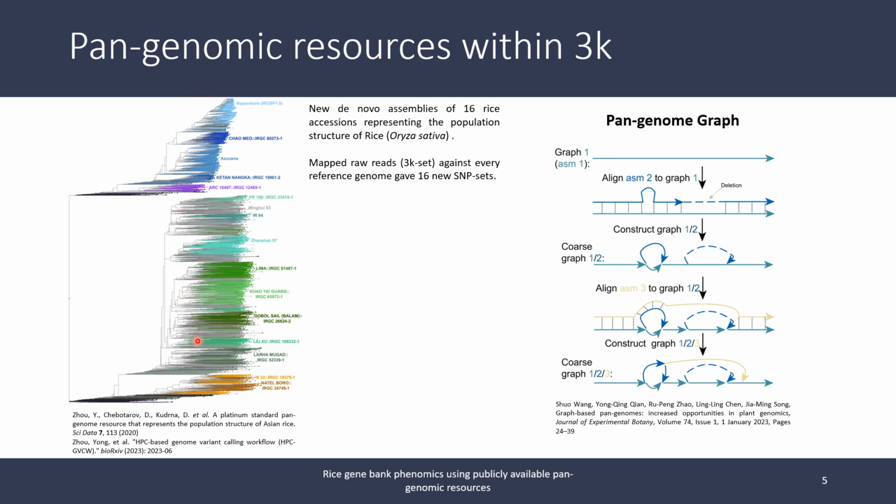Recently, 16 new reference sequences spanning all subpopulations of Asian rice have been made publicly available in the 3K Rice Genomes project. These have been used to identify new SNPs that could not be identified when using Nipponbare as a reference. Sequence diversity of these 16 accessions was captured by consecutively aligning these sequences to the Nipponbare sequence. This generates a graph structure where every vertex represents a DNA sequence. By looking at vertices not found in Nipponbare, we can identify large sequence variations absent from the Nipponbare sequence.